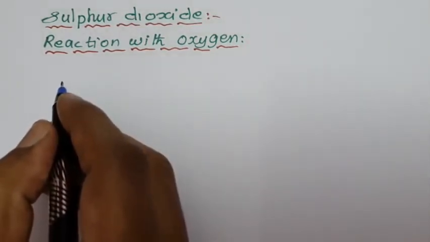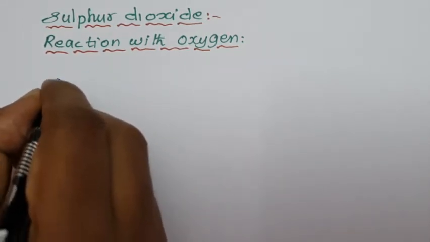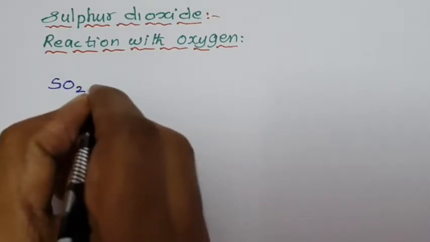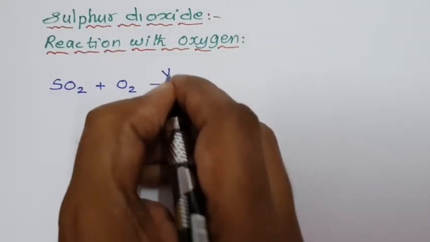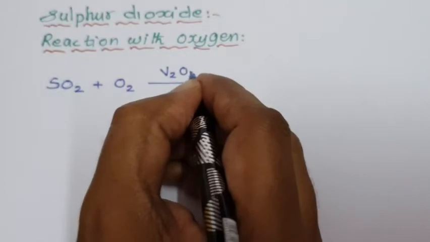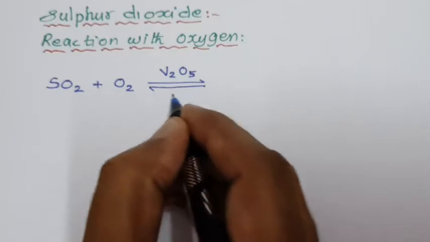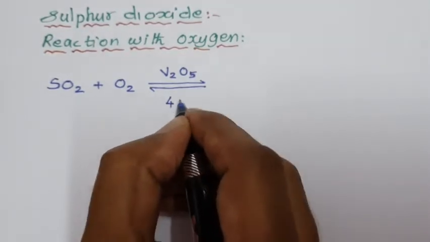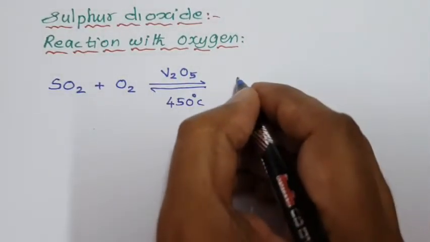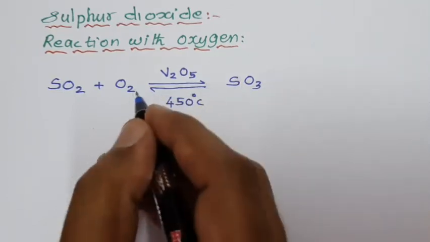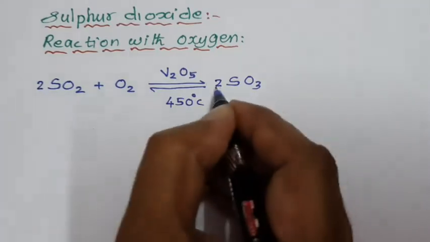So, this reaction is used in the contact process of manufacture of sulfuric acid, in which sulfur dioxide SO2 undergoes oxidation in presence of vanadium pentoxide V2O5, with vanadium valency 5, as a catalyst. So, it is an equilibrium reaction, and when heated to 450 degrees Celsius, sulfur dioxide undergoes oxidation and gives sulfur trioxide. How to balance it? 2 sulfur dioxide; the equation is balanced.